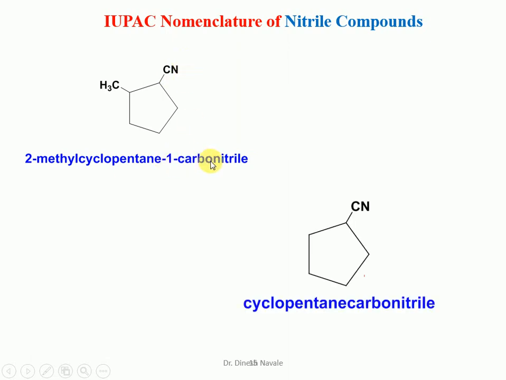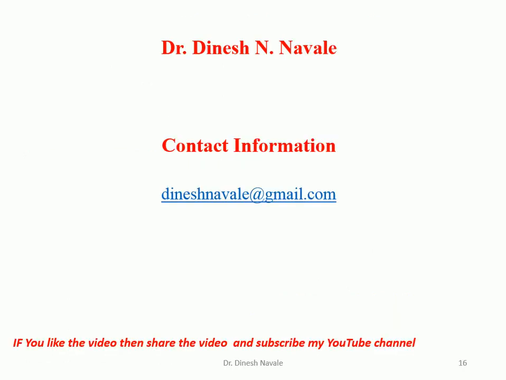Now for the next molecule, again a 5-member ring is there. So the corresponding alkane will be cyclopentane. So we have to write down the name as it is, cyclopentane. And this nitrile is substituted to the ring. So that's why we have to put up the word carbonitrile. So it is going to become cyclopentane carbonitrile. So during all this discussion, we have also seen IUPAC nomenclature for the nitro compounds as well as the nitrile.